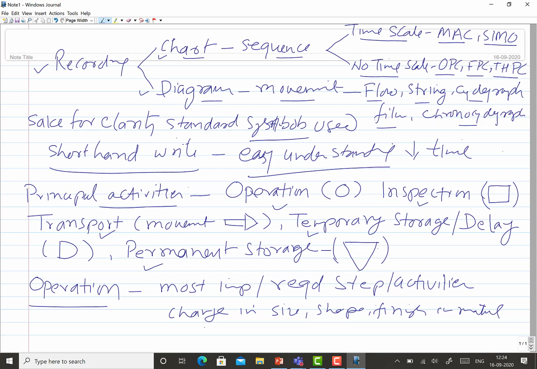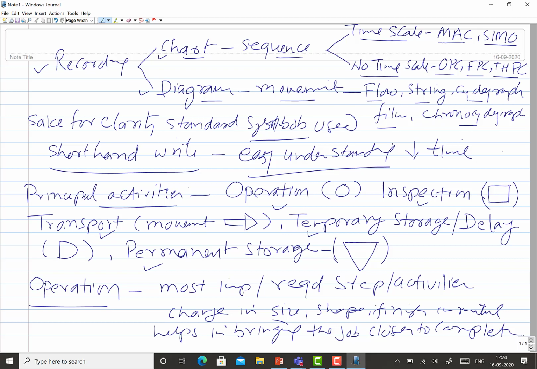So the one simple thing is that the job is modified, changed in terms of size, shape, finish, etc., so that the job is closer towards completion. Okay, so basically it helps in bringing the job closer to completion.